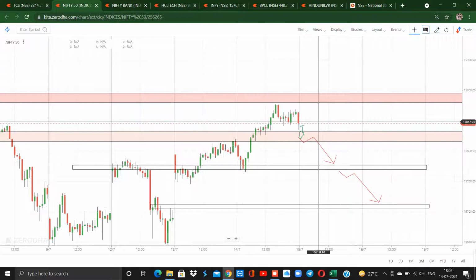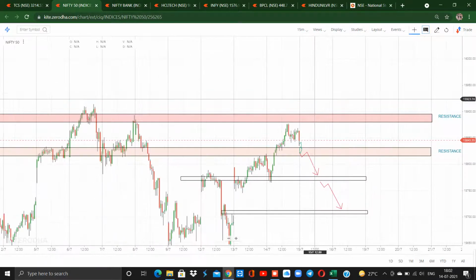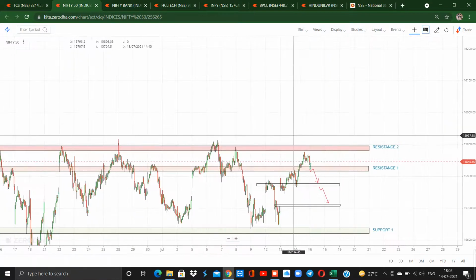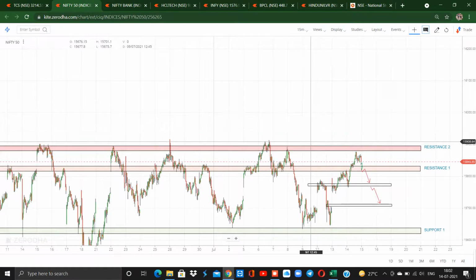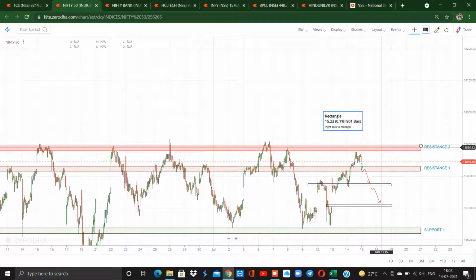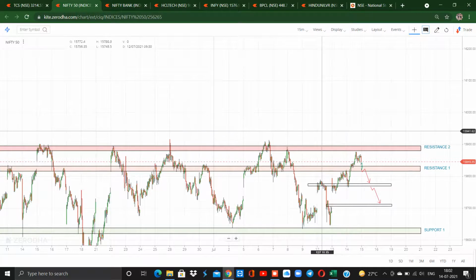If the market opens with a huge gap down, wait for some price action, or if the market opens with a huge gap up, wait for price action. We could only go for a buy whenever the market closes above the 15,900 level, so that we will be considering the resistance as a support and we will go further for buy momentum. Until then we will be looking for selling momentum.